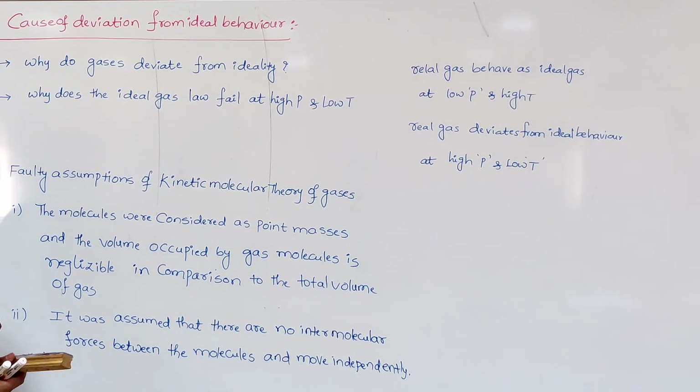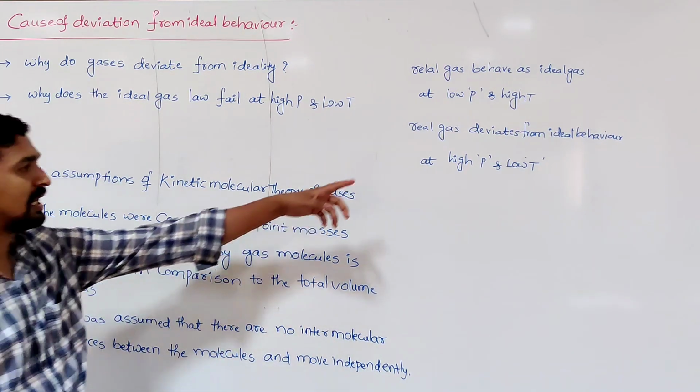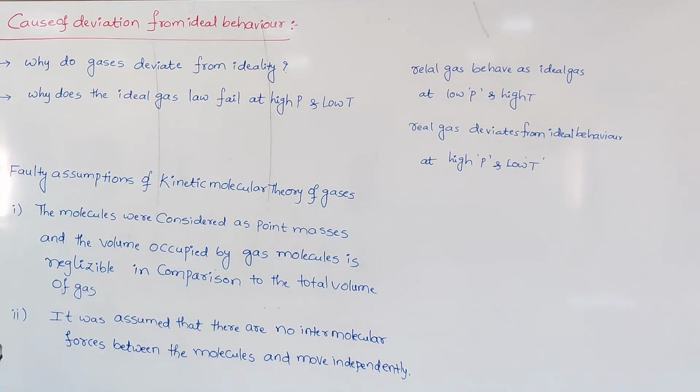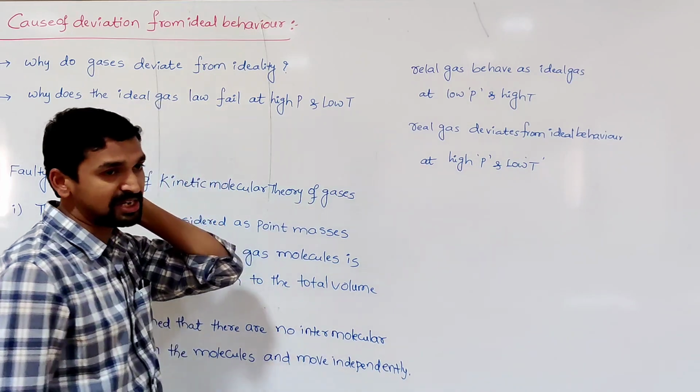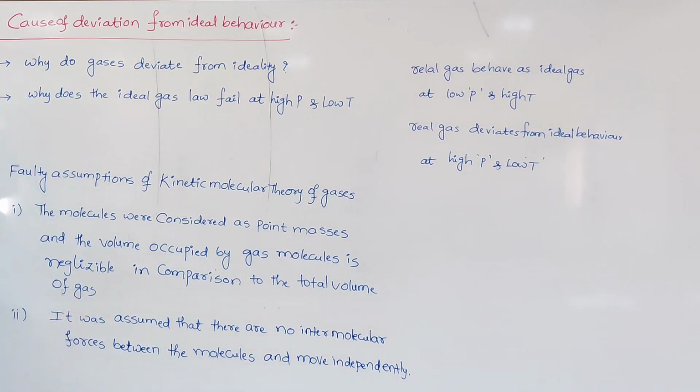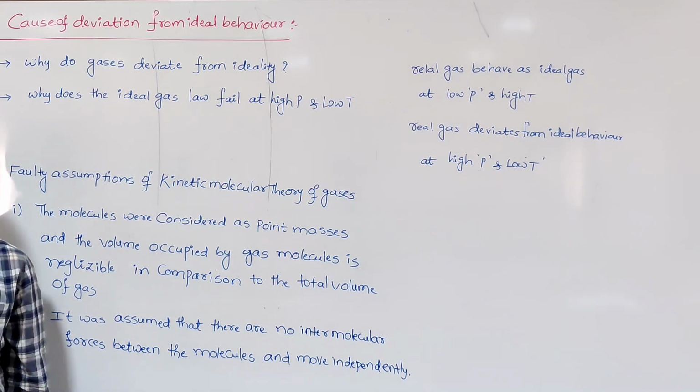So now generally a question comes to our mind: why do real gases deviate from ideality, and why do they show the deviation only at high pressure and low temperature? These are the two questions that commonly come to our mind. So to answer these questions, van der Waals found out